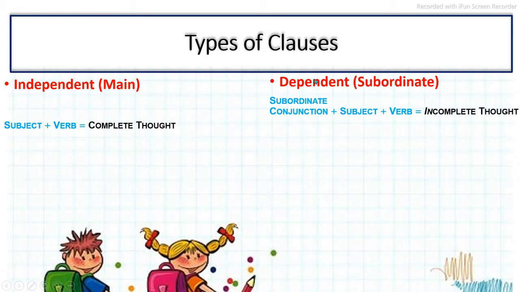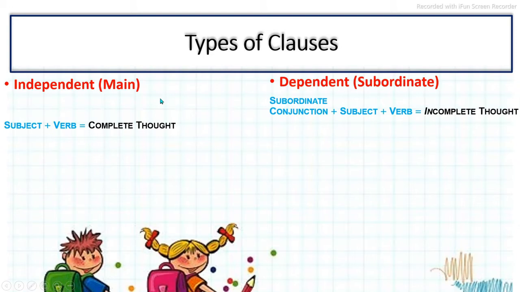Whereas in the dependent or subordinate clause, we find a subordinating conjunction first, like that, if, unless, wh words like where, and so on. I will give you the list of subordinating conjunctions. Those conjunctions come first and then subject and verb.